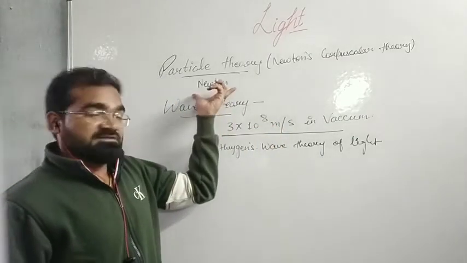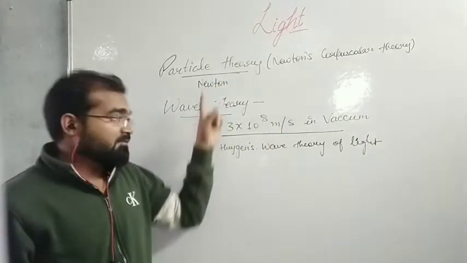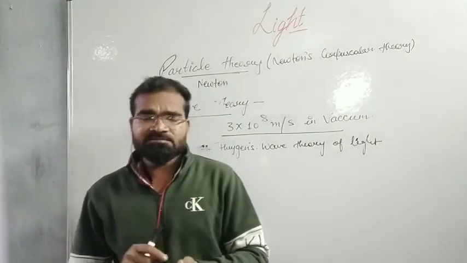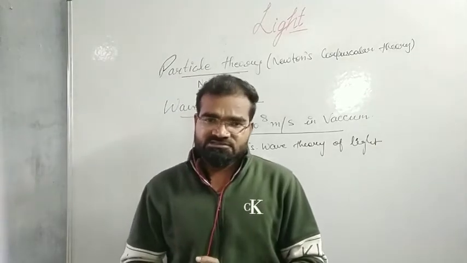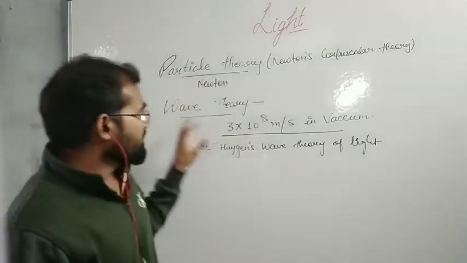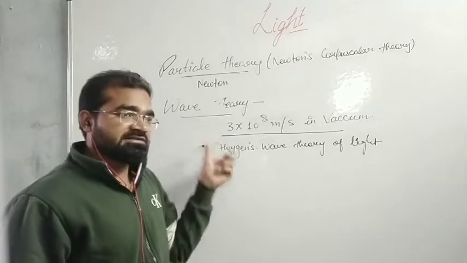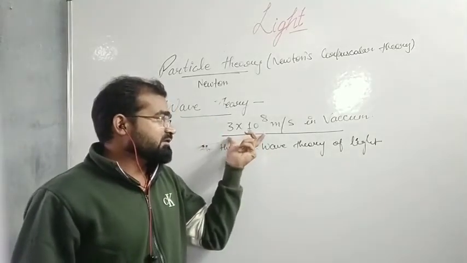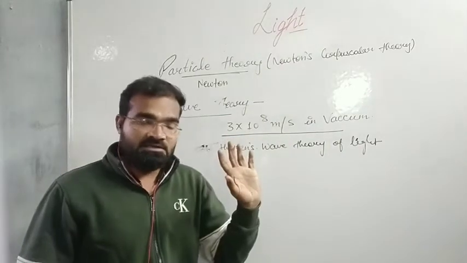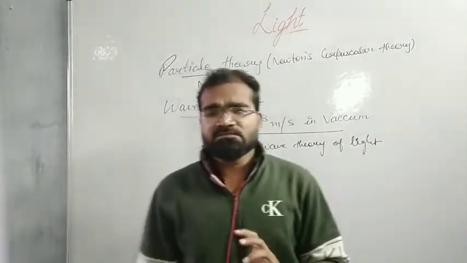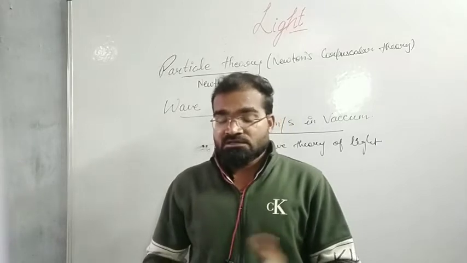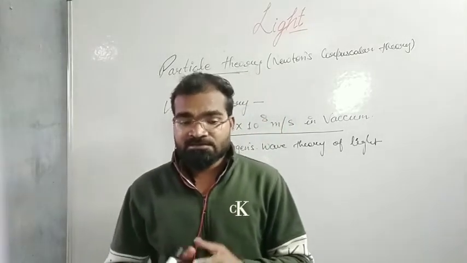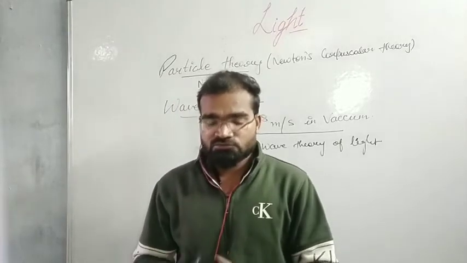Do you understand what is particle theory and what is wave theory? Particle theory says that light rays consist of very tiny particles which always travel in a straight line direction, and according to the wave theory, light rays consist of electromagnetic waves which travel with a tremendous speed of 3 into 10 to the power 8 meter per second and do not require any material medium to propagate. It means if light has to travel from one place to another, it does not require the help of any material to travel.